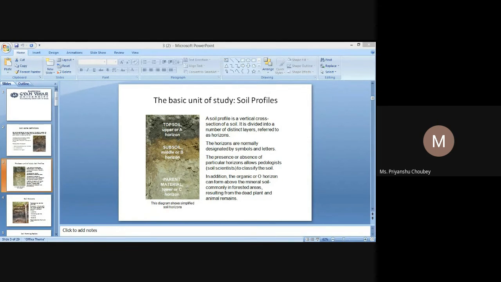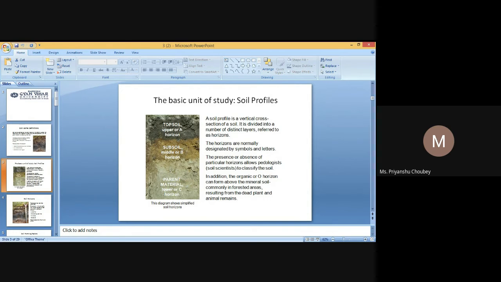Soil forming factors: parent material, climate, organisms (vegetation, fauna, and soil biota), relief (landforms and topography), and time.